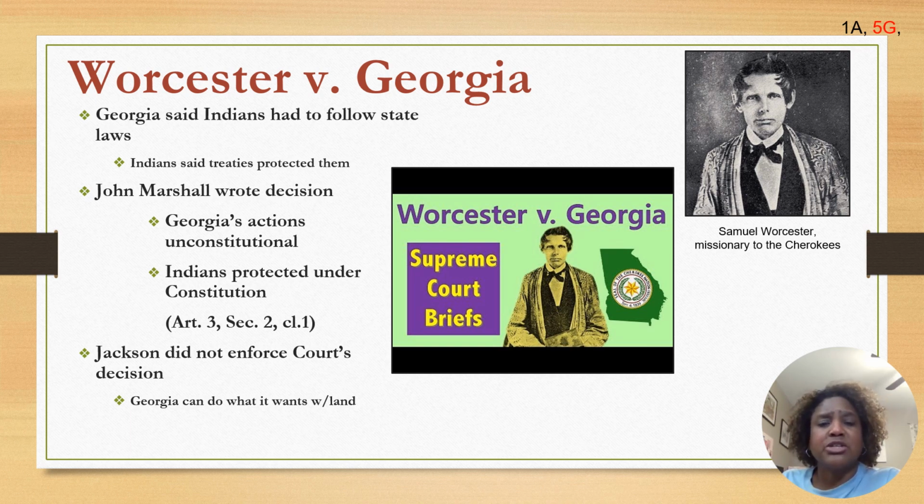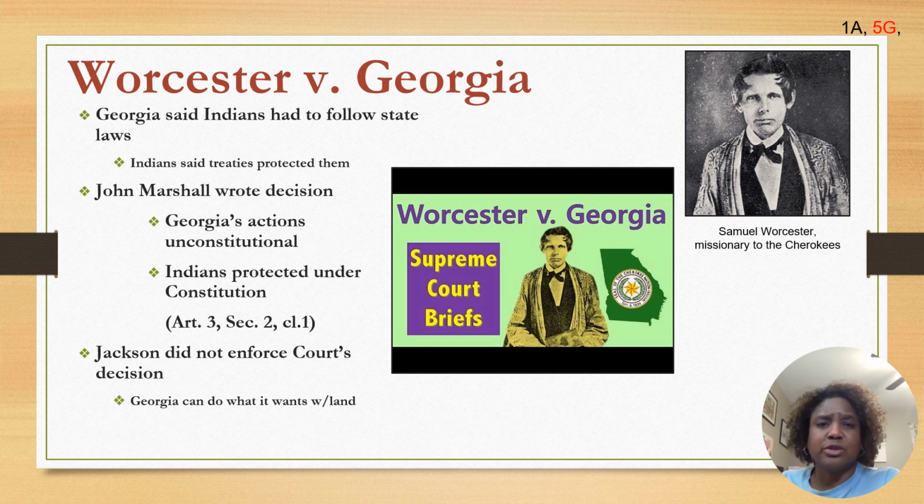So now in the nullification crisis, Jackson backed the federal government. He supported the federal government, which said that states did not have the right to nullify or cancel a federal law. In this case, it was the 1828 Protective Tariff, and he threatened to use military force against South Carolina if they seceded, which is what they wanted to do. Now, in Worcester v. Georgia, instead of the federal government, Jackson backs the state of Georgia.